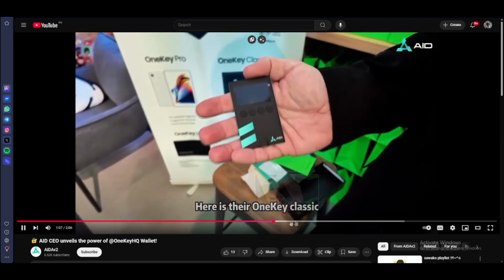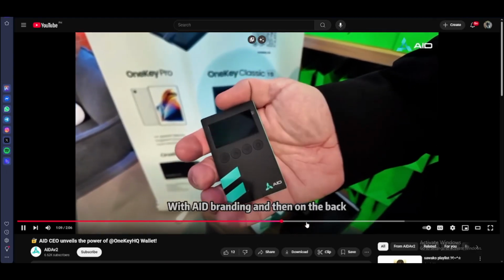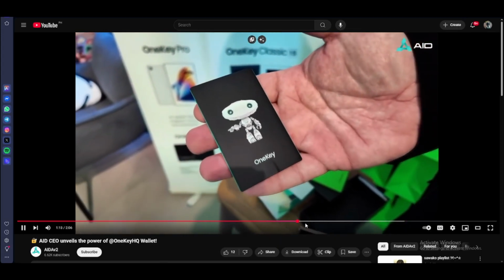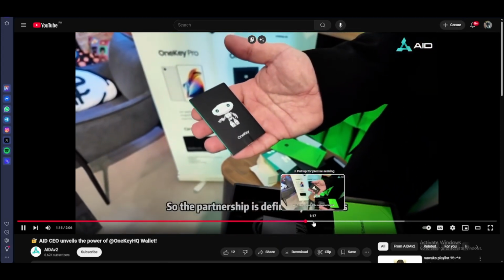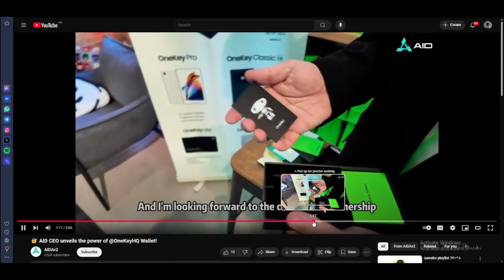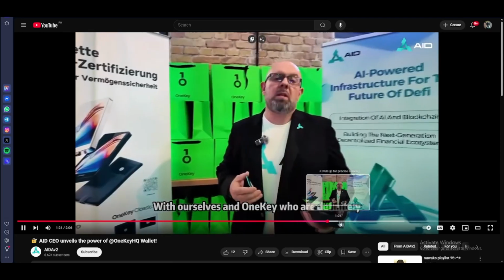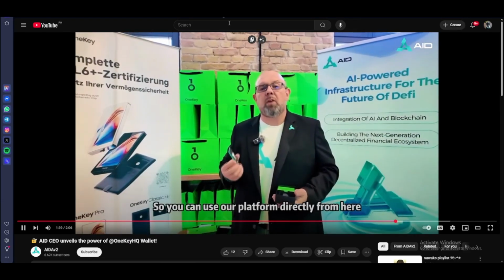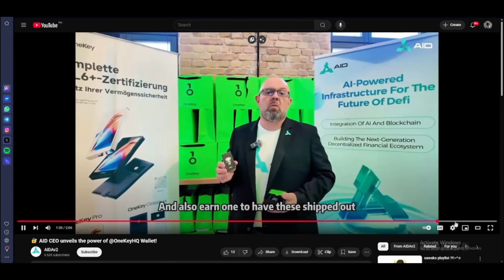All the information, OneKey Classic with AID branding, and on the back is our AID bot. So the partnership is definitely a success, and I'm looking forward to the continued partnership with OneKey, putting the ownership key wallet together with the AID platform, and so earn more.